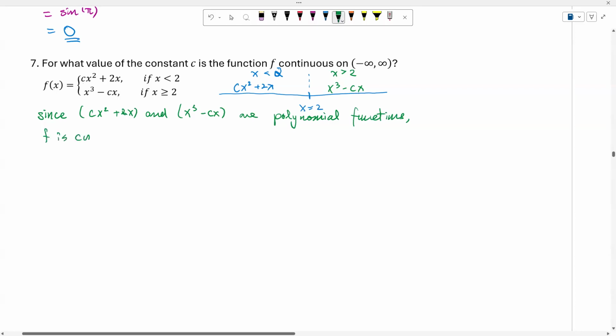f is continuous on the interval negative infinity to 2 union with 2 to infinity.